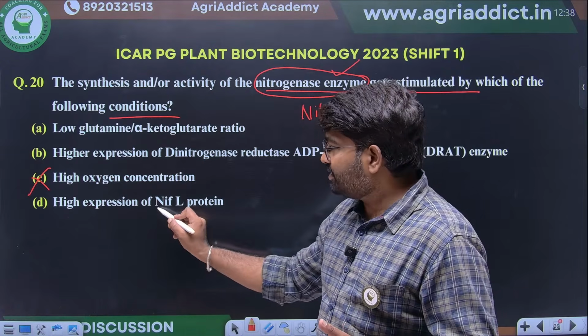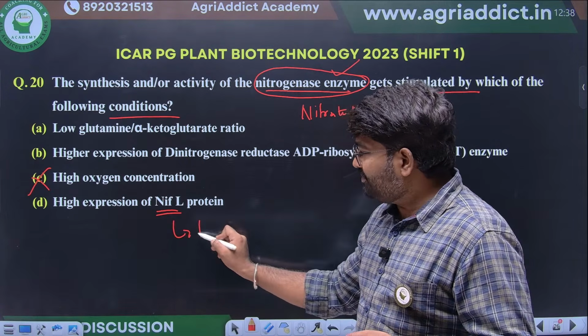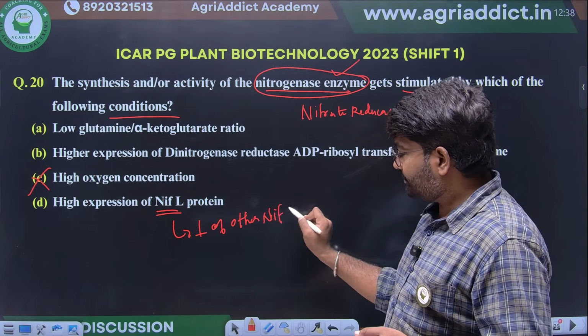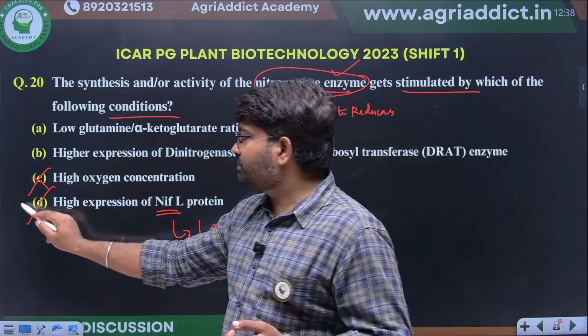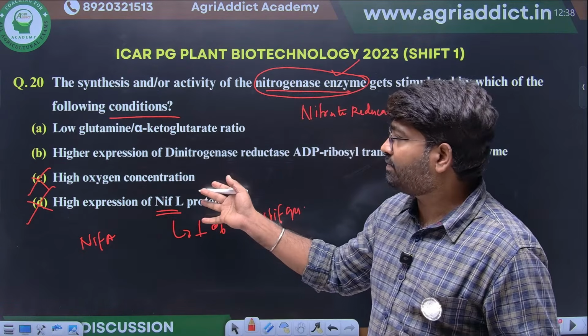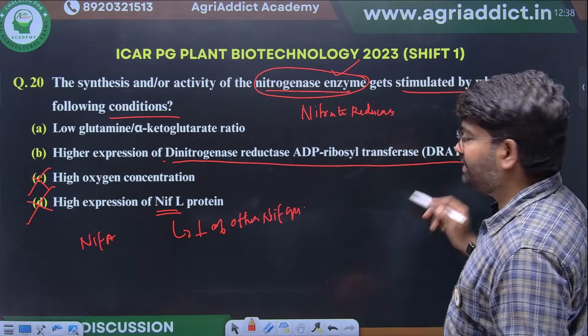High expression of NifL. What will this NifL do? It's an inhibitor of other Nif gene expression, so this also will not come. NifA will be an activator, which they have not given in our options. Then higher expression of DRAT enzyme.